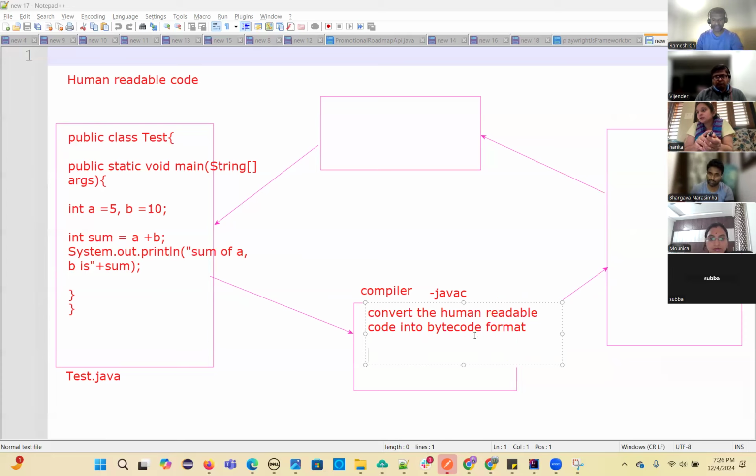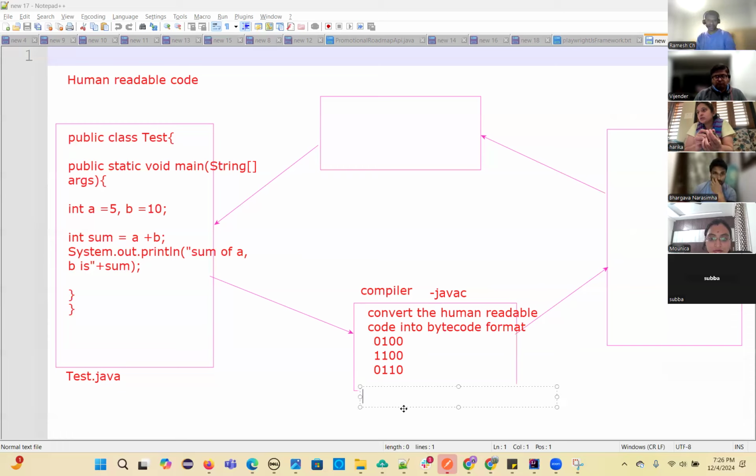So what is the bytecode format? It is binary, like 100011, 0110100, and so on. This is the bytecode format. So this human readable code will be converted into bytecode. Who is doing that job? The Java compiler, javac. And this bytecode will be stored in another file.